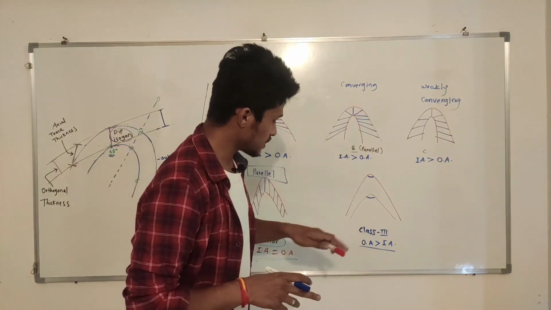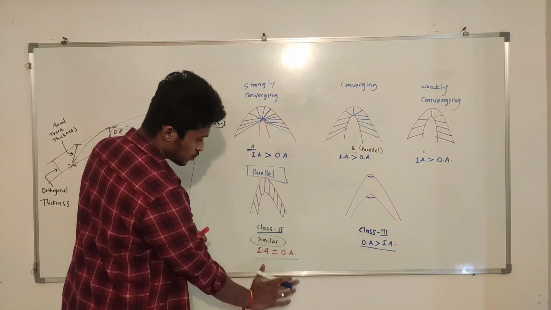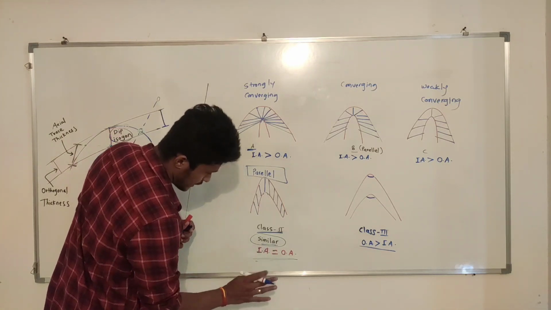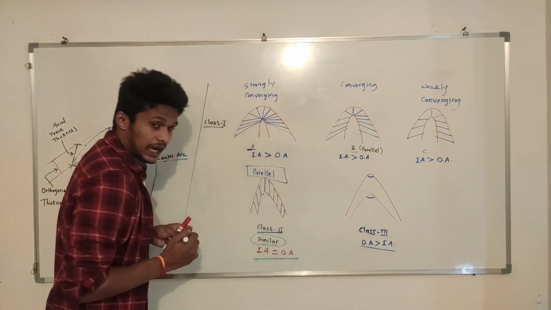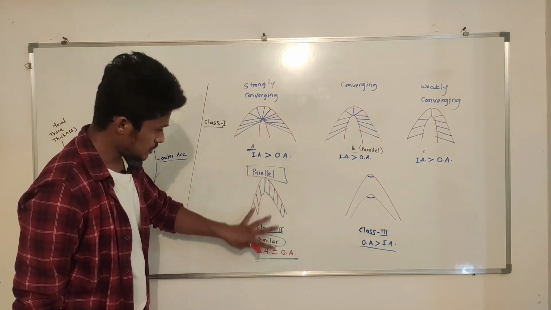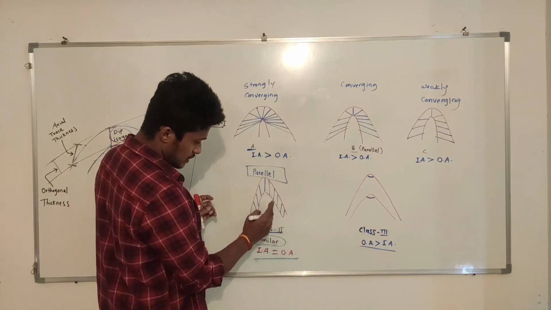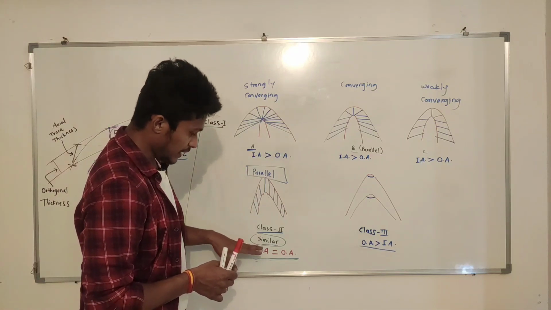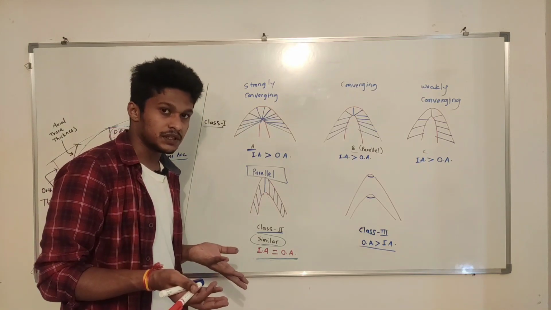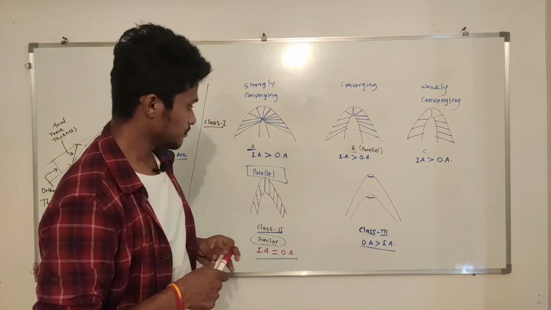Now the last, class 3. See, these dip isogons in the class 2 fold are parallel, and that is why this is called a similar fold, plus the curvature of both arcs is the same. There is no difference in the curvatures. So just remember: the dip isogons are parallel in class 2, then these are called similar folds, because outer arc and inner arc show the same feature, that is same curvature. So please remember this. Now class 3.